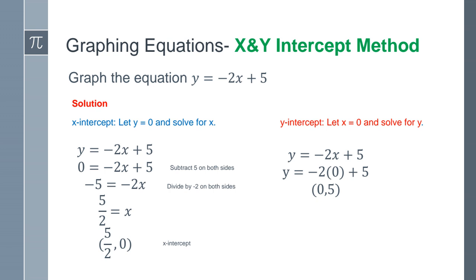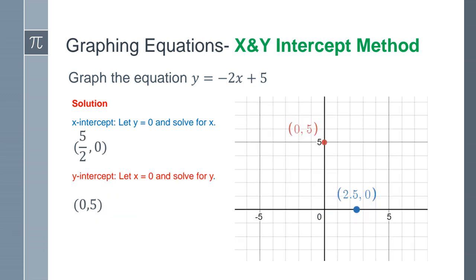I have the x-intercept and y-intercept. And let me give you another hint. When graphing, especially if you're using WebAssign or Pearson, you're really only going to need 2 points to graph any graph given. So when I go to my Cartesian plane, or my rectangular coordinate system, this is my x-axis, this is my y-axis. So my y-intercept, when x was 0, y was 5. So here's my point here.